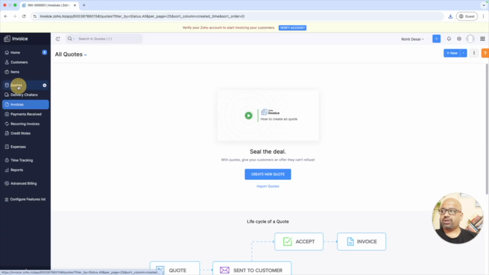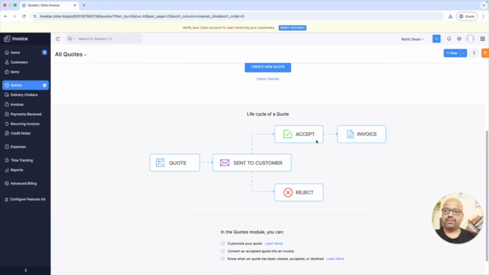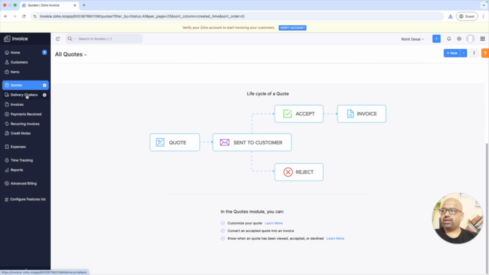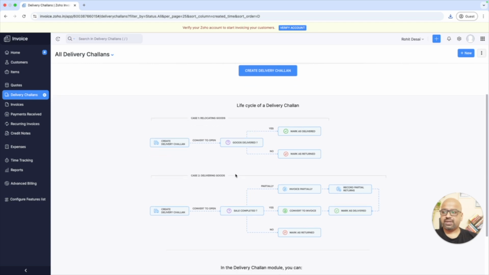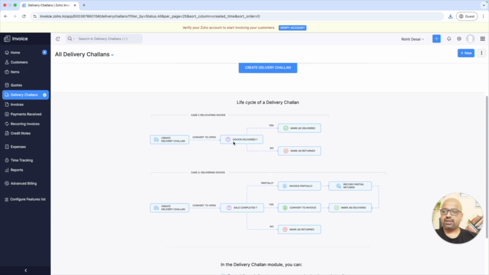So at the moment, if you want to prepare quotes, you can do this. Look here, you prepare a quote, you send it to the client. If he accepts it, it will convert to an invoice. If he rejects it, then it will be dumped. So that's how simple it is. You can prepare the delivery challan. Again, the delivery challan is here. Goods accepted, mark delivered; not received, mark rejected, and get the products back. Right? These are all the systems.